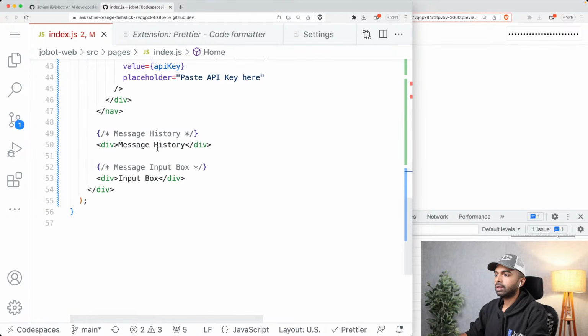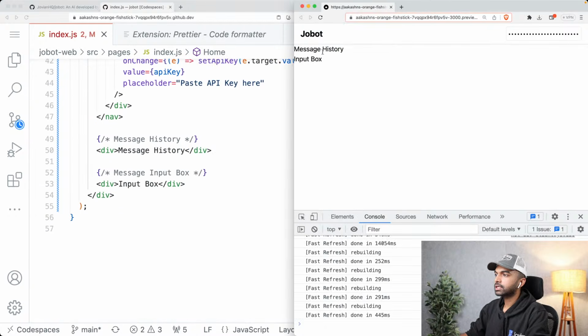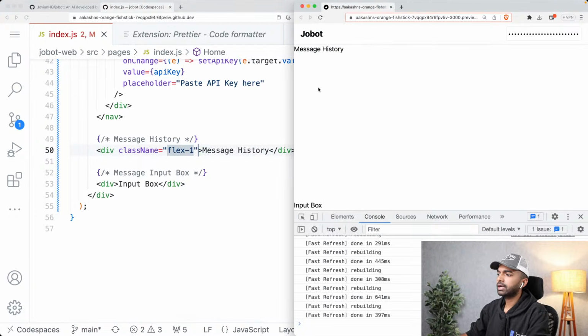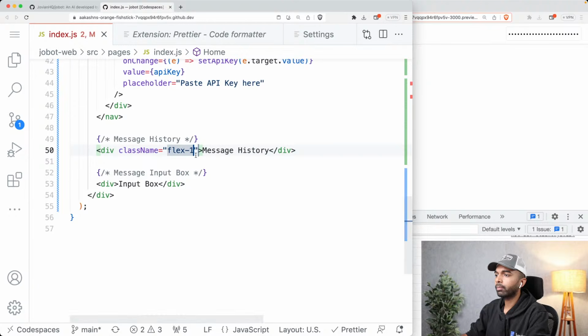Okay. Now we have message history and we have an input box, but of course we want message history to take up the entire screen and we want the input box to come at the bottom. So that's where we can say className equals flex-1. flex-1 will simply make message history take up the entire space, and you can see that the input box is shifted to the bottom.